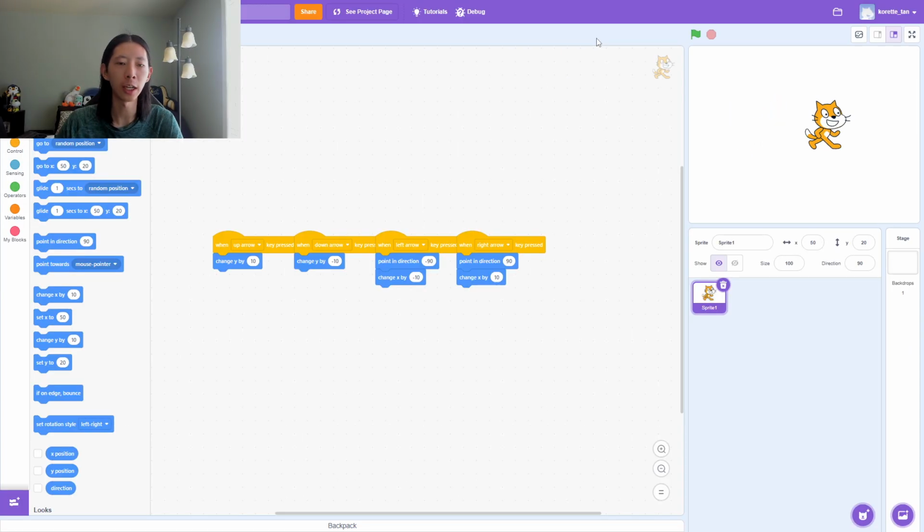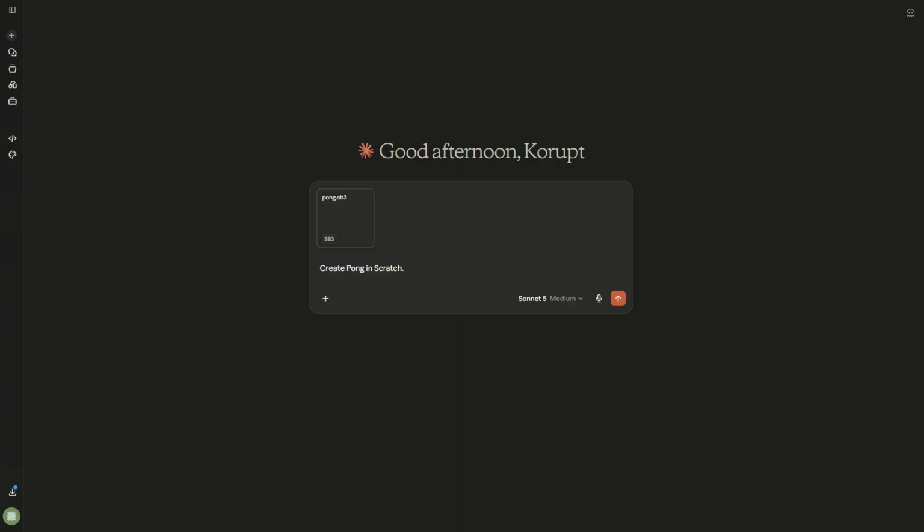Okay, nice. I thought I needed to do multiple prompts, but it looks like Claude got it right on the first try. So AI can create basic movement, but can it create basic games? And that's the next challenge, which is to create Pong in Scratch. This time, I uploaded an SB3 file to see if Claude can understand it. Anyways, here we go.